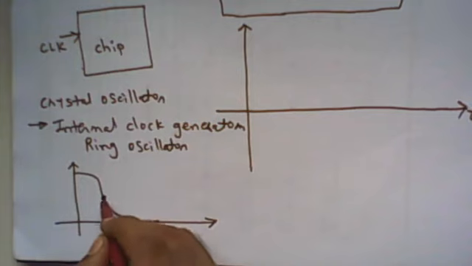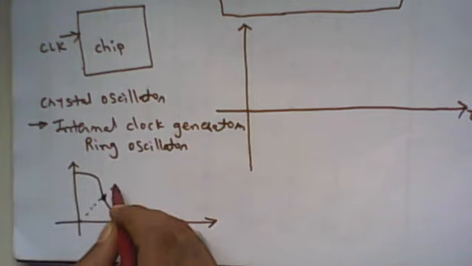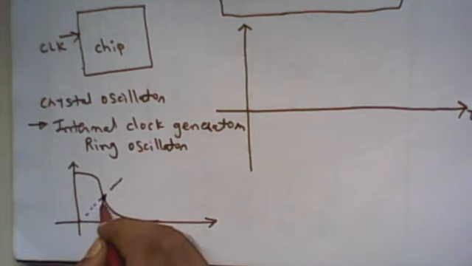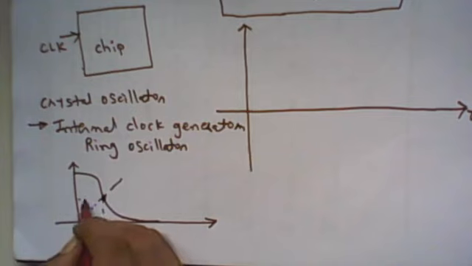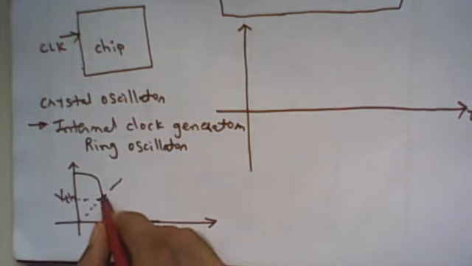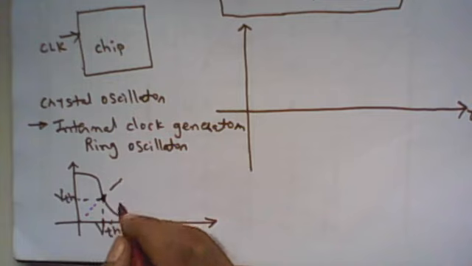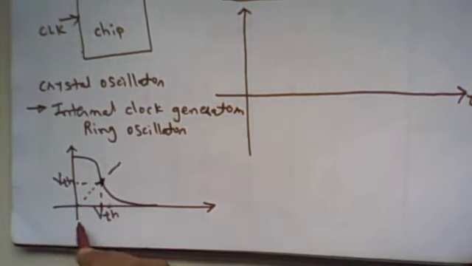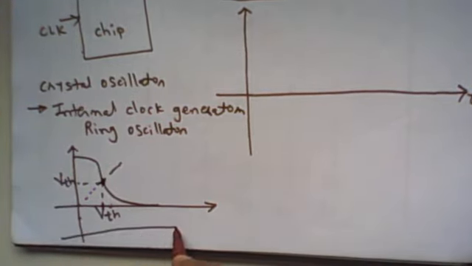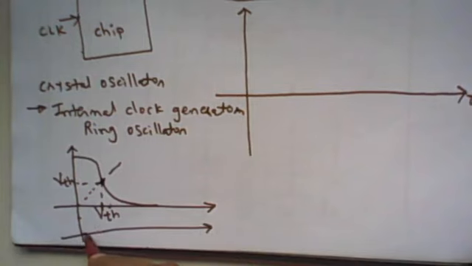This point is a highly unstable state, right? It cannot stay in this unstable state. It is the VTH, the voltage switching threshold. This is the highly unstable state. This is called the transient region. So the transient region is a highly unstable state. If you see the stability of this VTC, it looks like this.